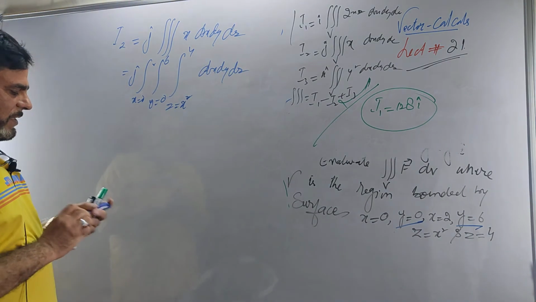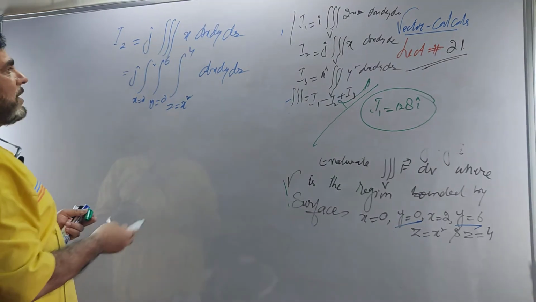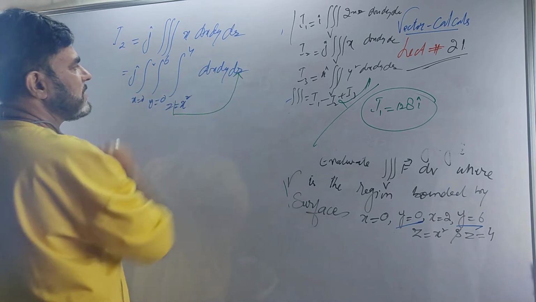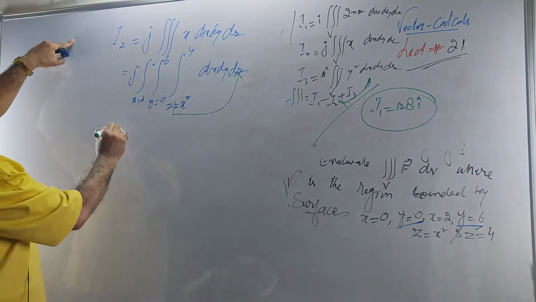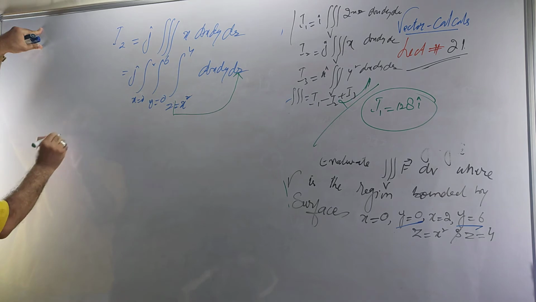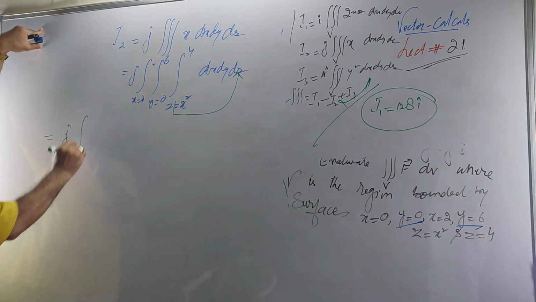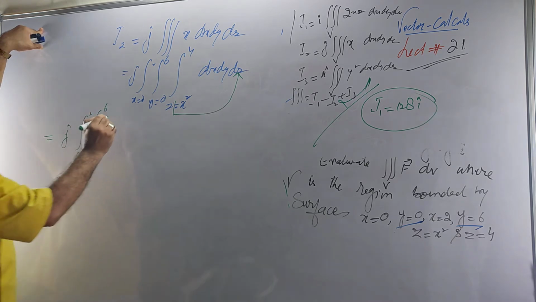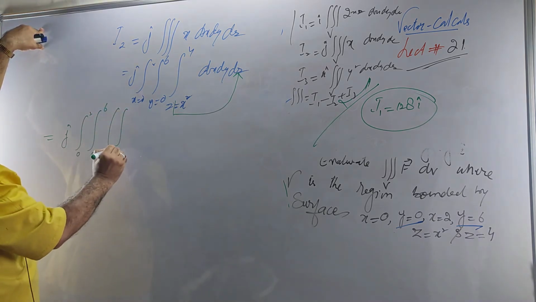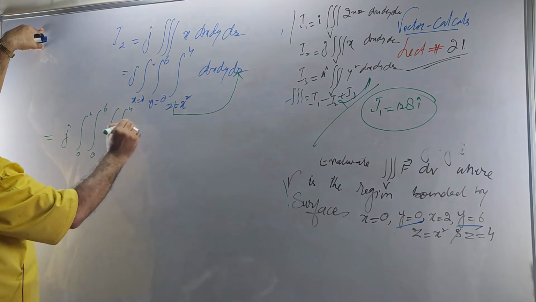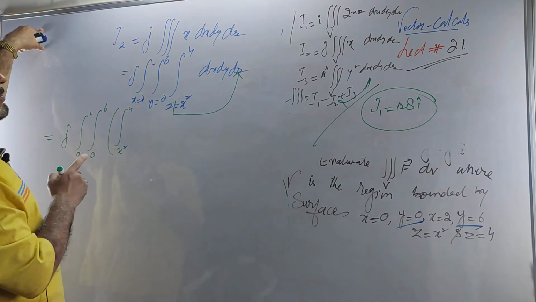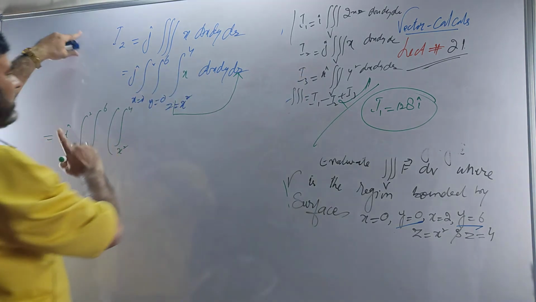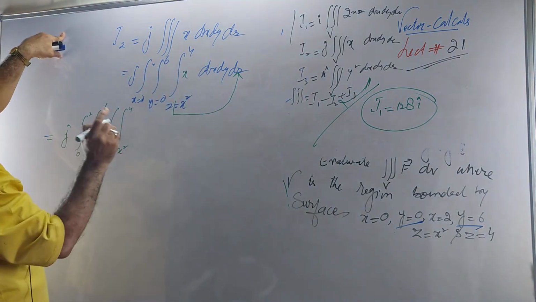Here also you have the variable range for z. So I will integrate this portion first with respect to z. Write it as j times the integral 0 to 2, 0 to 6 for y, and I will take z from x square to 4. You have only x here, so take this x out, it is constant.